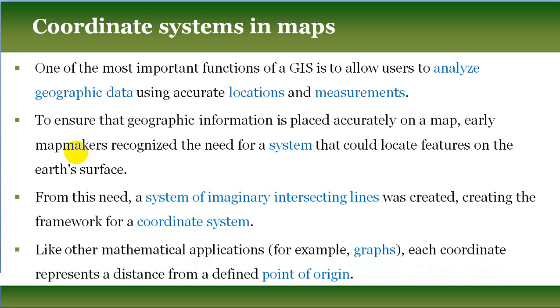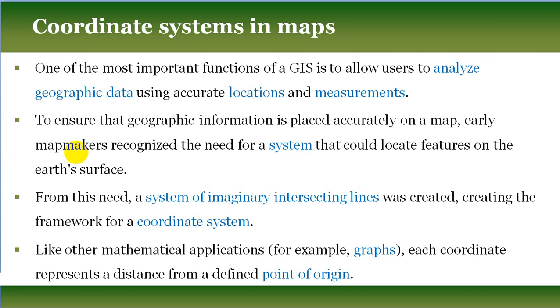Like in other mathematical applications, if you ever use graph paper, there you will also find a coordinate system. In a graph paper there is an origin point x0, y0, and based on this origin point we can identify any other location on the graph paper. Whenever we identify any other location, that is nothing but the x displacement from the origin point and the y displacement from this point of origin. So that is how it works.